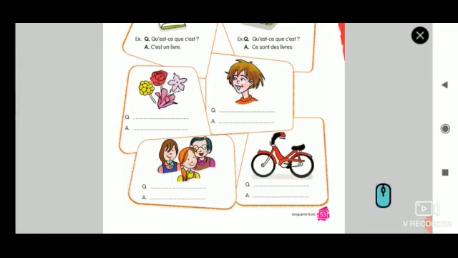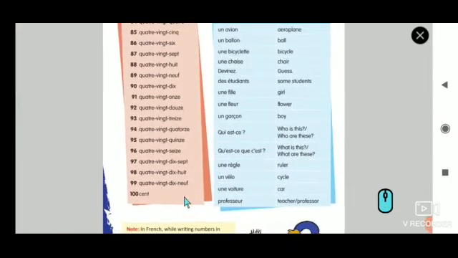3 girls, right? Now, we have to use the same formula, ce sont des girls, right? For girl, we have to know the vocabulary. Where is the vocabulary? Here. FILLE, that means singular. To make it plural, add an S. Ce sont des filles. There are some girls. That's it.